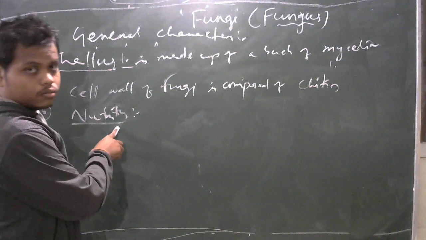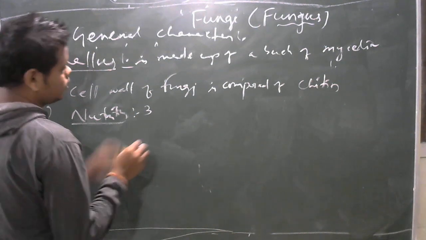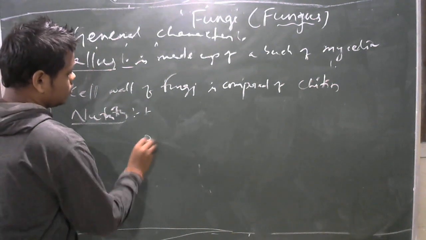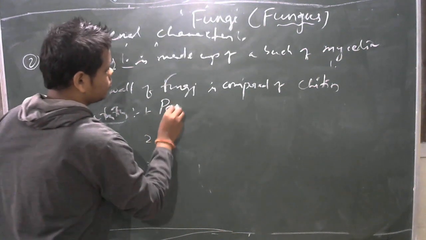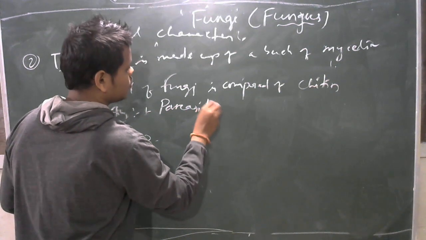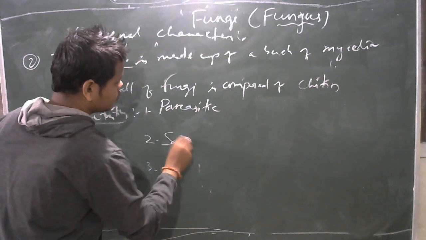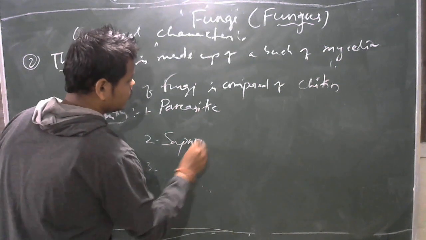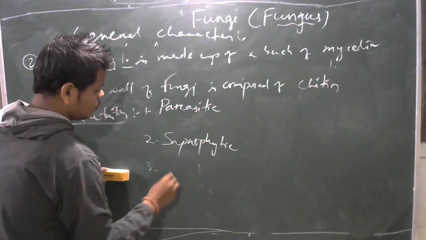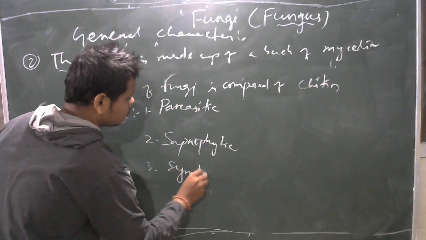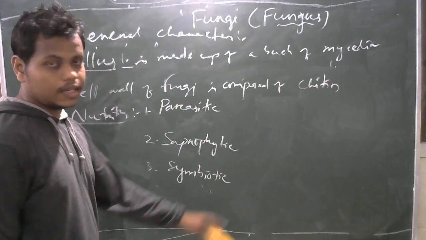According to nutrition, fungi are classified into three different groups: parasitic fungi, then saprophytic, and another is symbiotic, or symbionts, you may also say bionts.